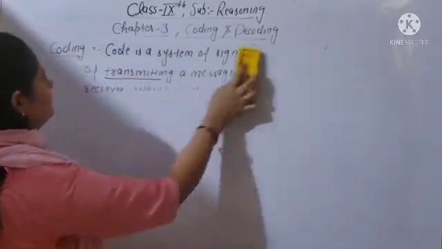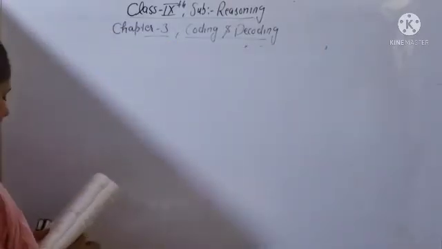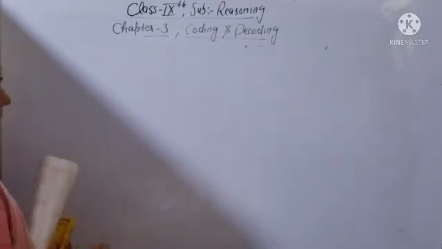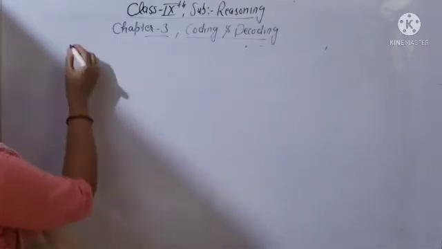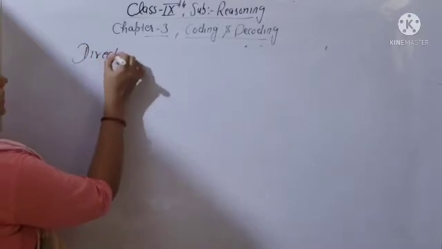For example, I am writing in direct coding.